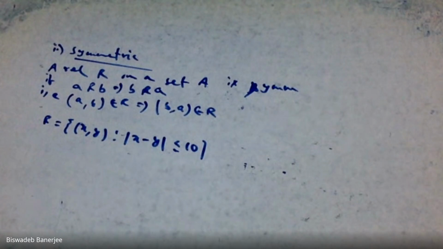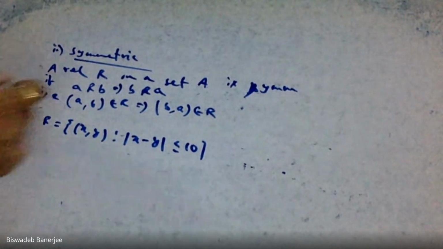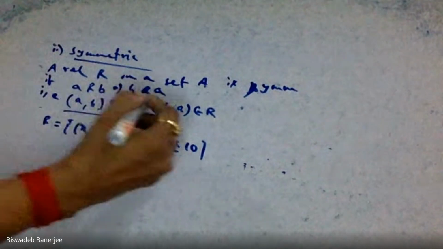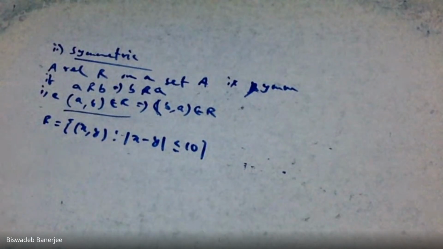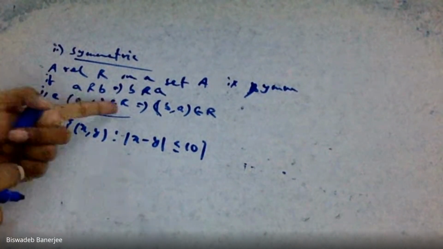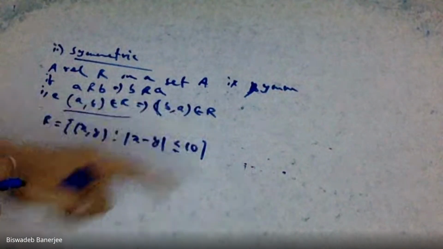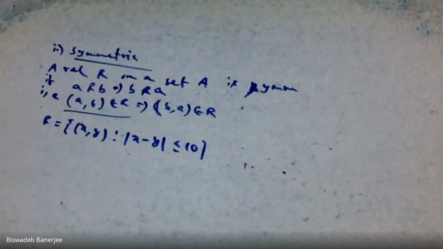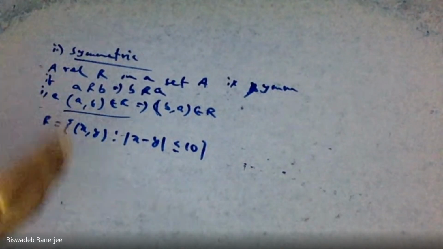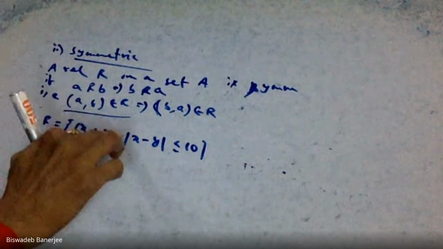So how to check symmetric or not? We know if (A, B) is in the relation, then (B, A) must also be in the relation. If A, B are in the relation, B, A is also in the relation. So how can we check that? Take any two members from this set.